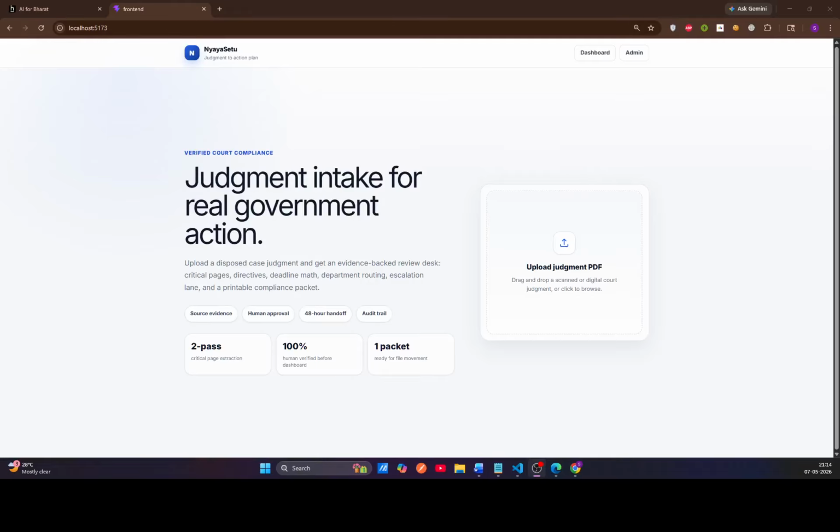Hi everyone, we are Team In-Betweeners and this is our solution for problem statement 11 of the AI for Bharat Hackathon, an AI-powered system that transforms complex court judgment PDFs into structured, human-verified action plans for faster and more reliable government decision making.